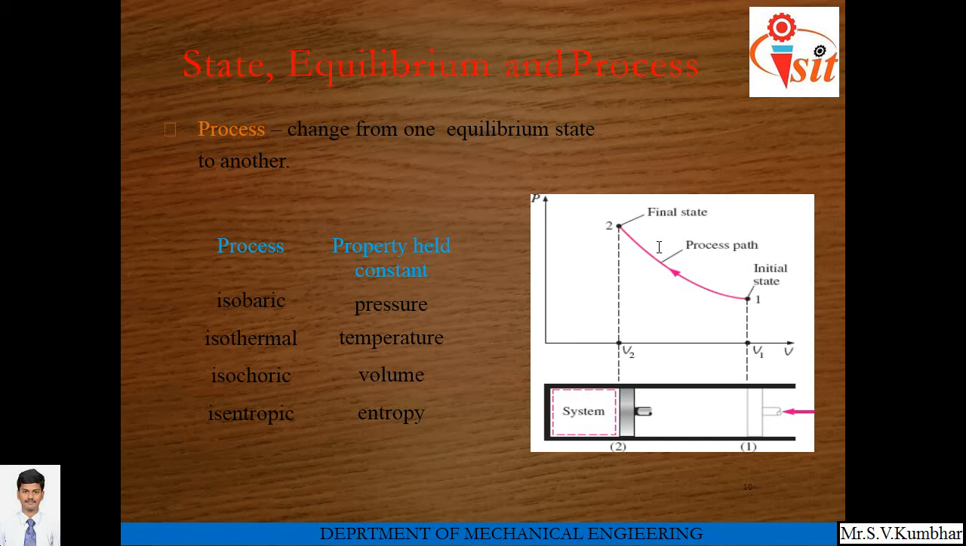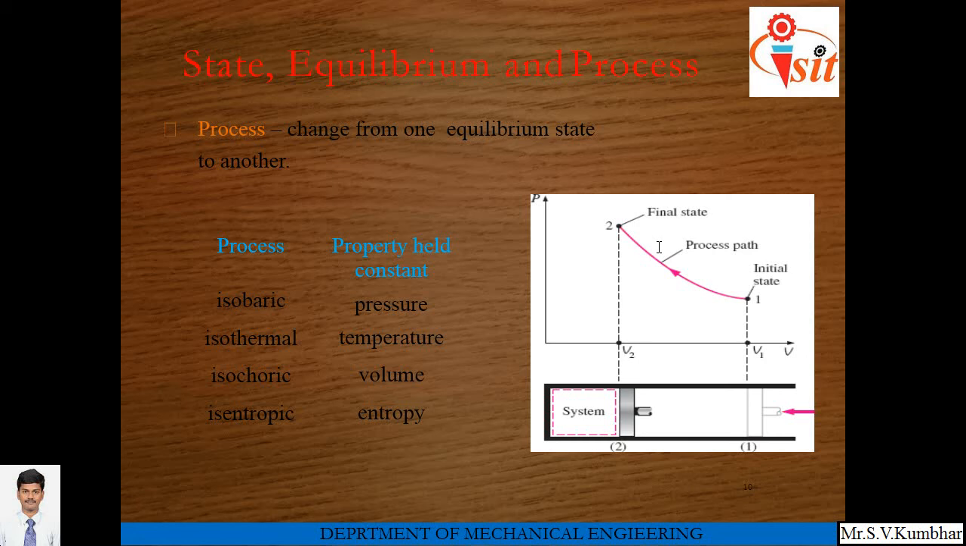A state is represented by a point on the pressure volume diagram. So 1 and 2 are the states. Now if you supply heat energy or apply pressure, then it will change its state from 1 to 2. Here a process path is shown with the help of the pink line. Initial state is 1, final state is 2. A gas is enclosed in a piston and cylinder arrangement. When initially the piston is at one position, then volume is V1 and pressure is P1.